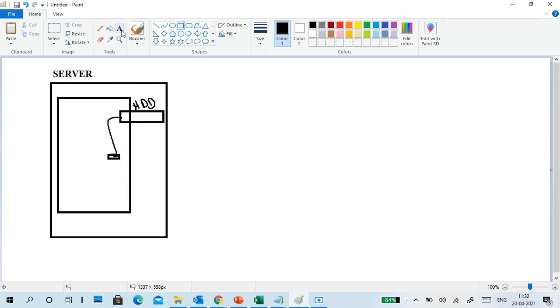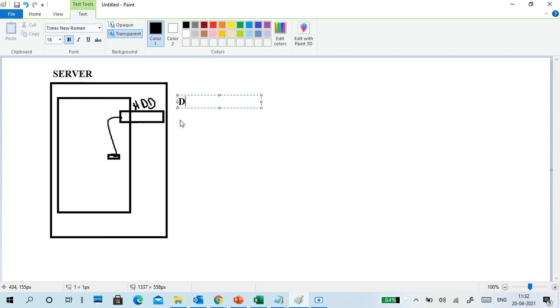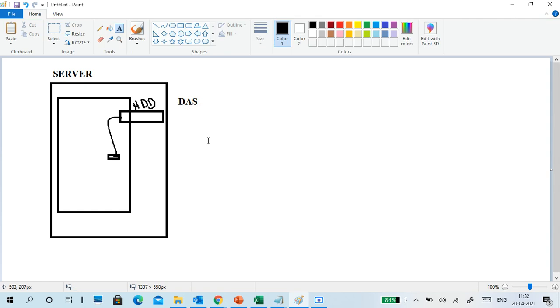What is a DAS? Directly attached storage. DAS means direct or directly attached storage. The storage is directly attached to the machine. Like I am accessing my hard disk, it means directly attached storage. Of course, SCSI also comes under directly attached when you are using it yourself.